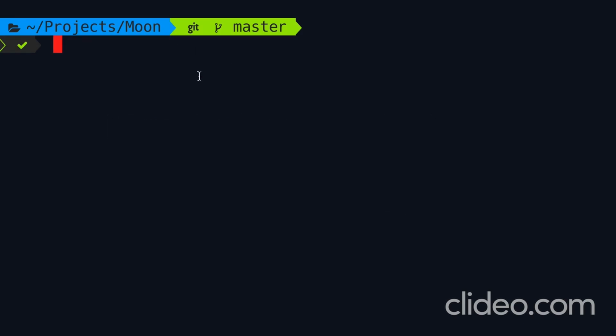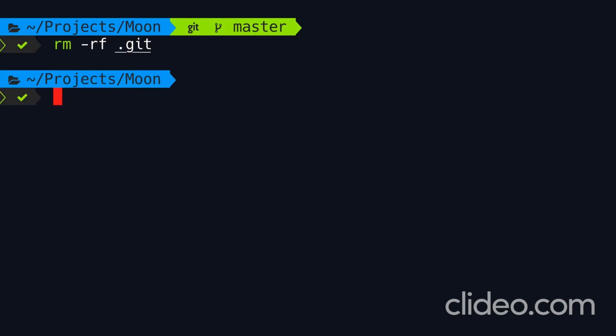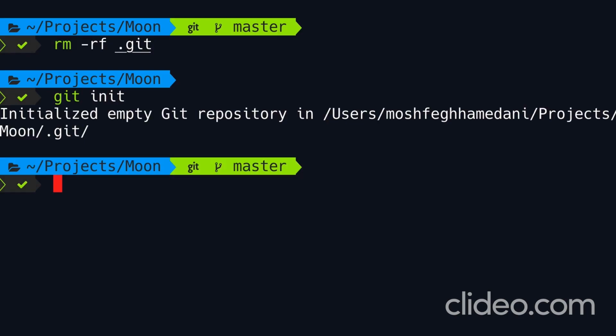So here we have a Git repository. Now, if I remove the Git subdirectory, we're going to lose this repository. So rm -rf .git. Look, the green marker is gone. We don't have a Git repository here anymore. So don't touch this directory. Now, once again, let's initialize a Git repository. Beautiful. So now that we have a repository, next we're going to talk about the basic Git workflow.